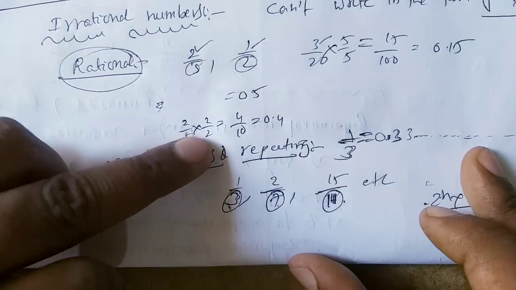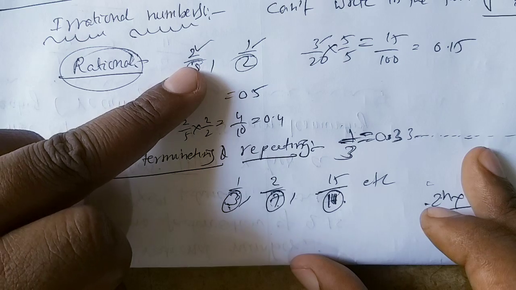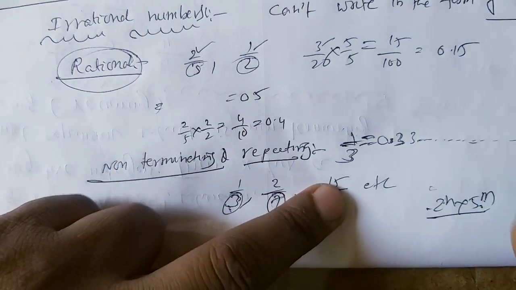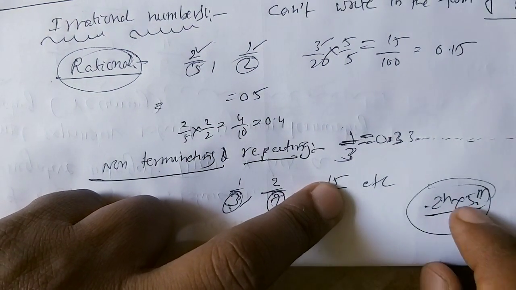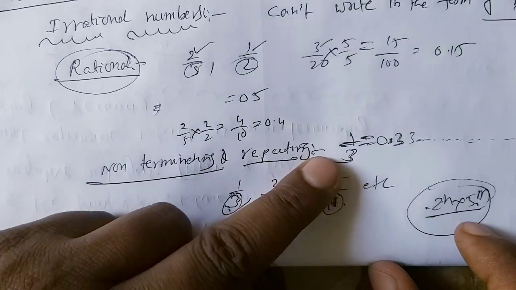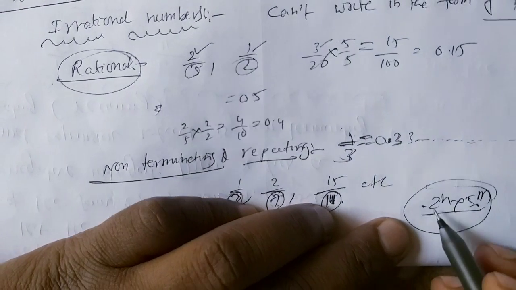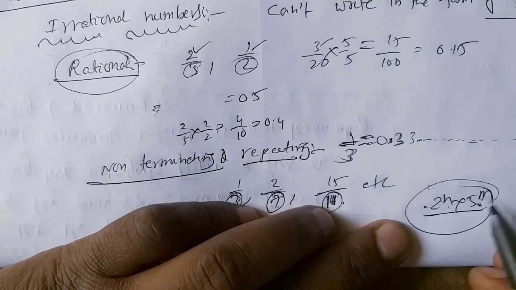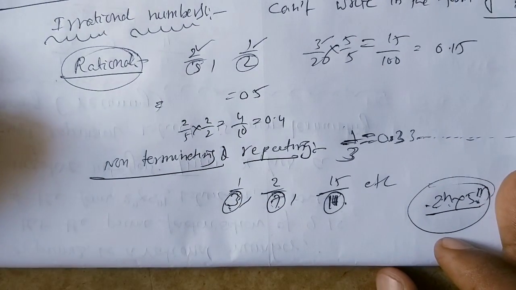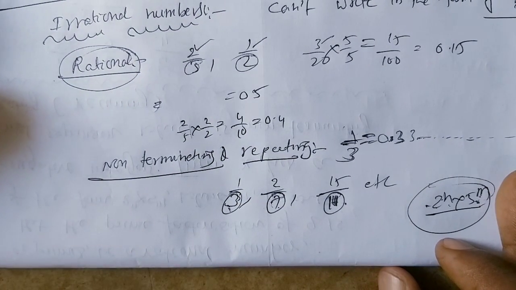Rational numbers terminate when the denominator's factorization is of the form 2 power n into 5 power m. Non-terminating and repeating decimals are those where the denominator does not have factors of the form 2 power n into 5 power m. Such numbers are known as non-terminating and repeating, or non-terminating recurring decimals.